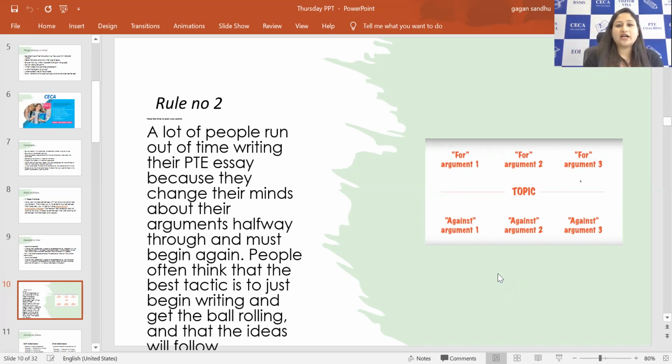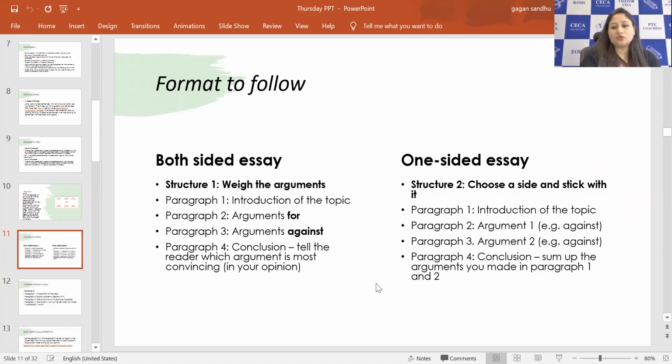After that, start typing, because when you are not thinking about anything beforehand, you will be thinking about ideas in between. So you'll be writing, deleting, and then typing again. It will waste your time, and you won't have any time to proofread. And sometimes it's not even possible to complete the essay, because after 20 minutes the screen will be locked. So it's important to decide earlier how much time I will be spending, how many ideas I will be writing, and which examples I will be writing, right? So don't change your argument halfway. Whatever you have decided, just follow that.